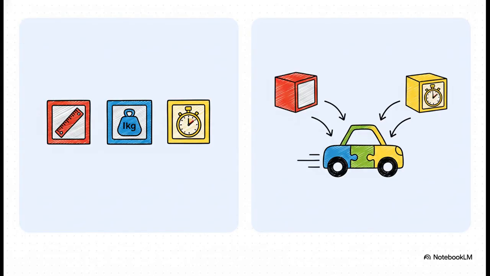In physics, we basically have 2 types of quantities. I want you to think of the fundamental quantities as our alphabet. These are the basic independent letters like length, mass, and time. Then you have derived quantities. These are the words we build using our alphabet. A great example is velocity. It's not fundamental. It's just length divided by time.